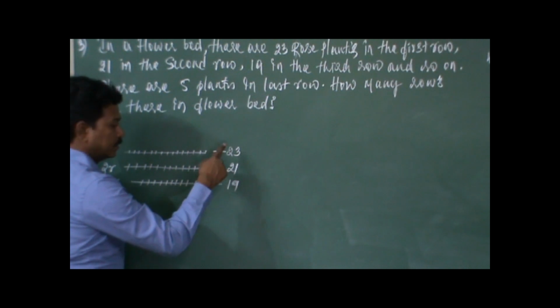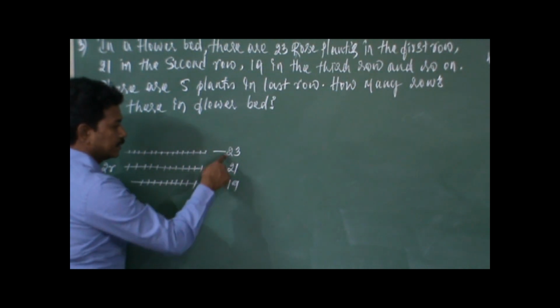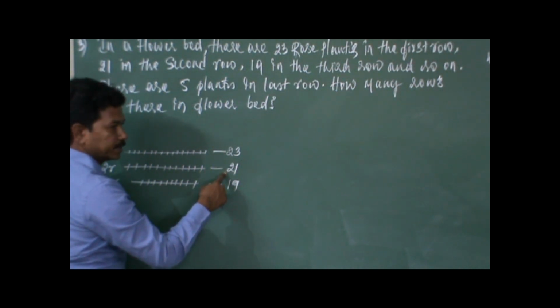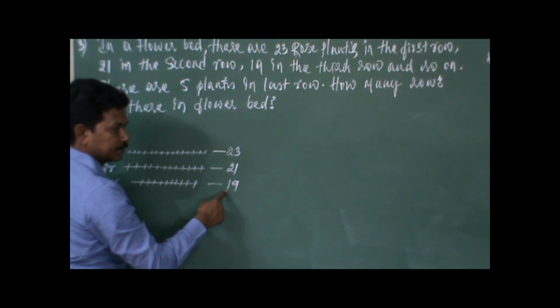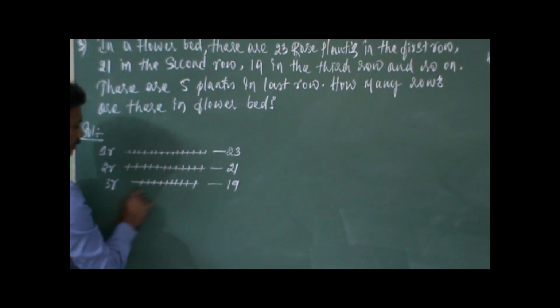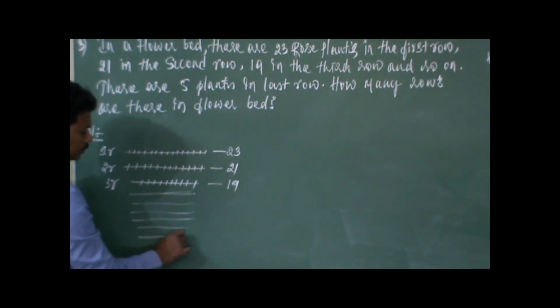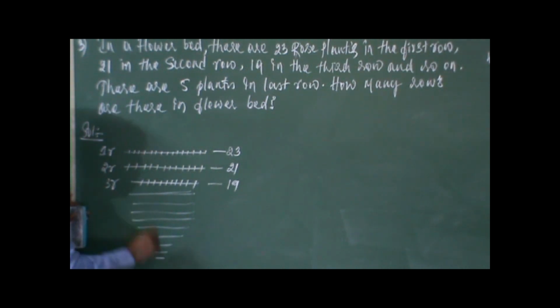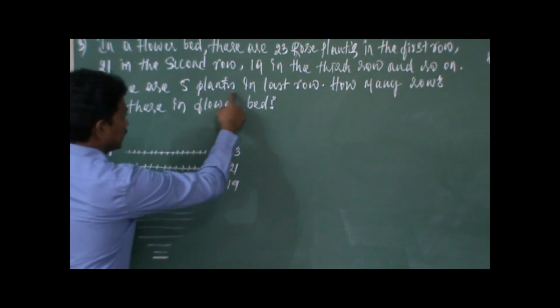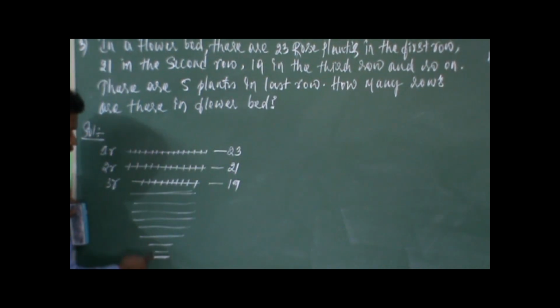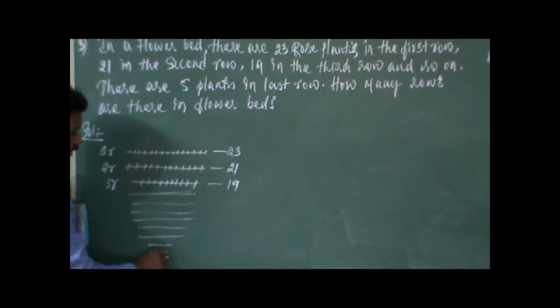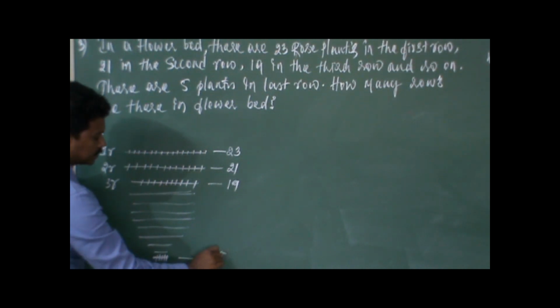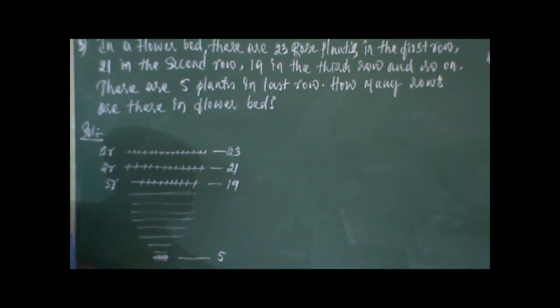23 in the first row, 21 in the second row indicates that 2 is subtracted, 2 plants are less in this row. 19, again 2 plants are less in this row. So like that it continues. We do not know until how many rows it is going to continue. But in the last row he says that there are 5 plants. This is the last row, let us consider that. 5 plants are placed in the last row.